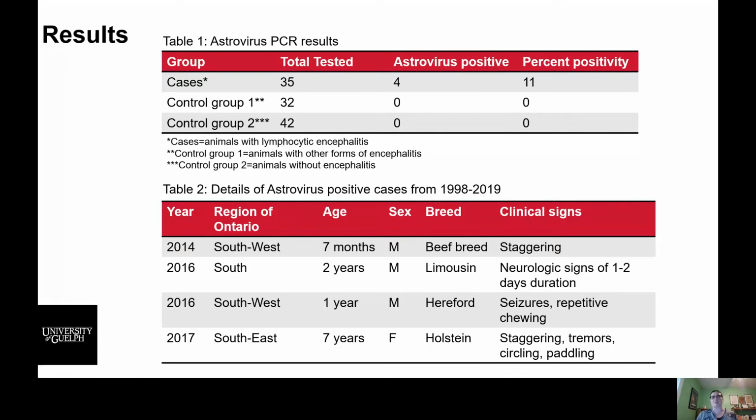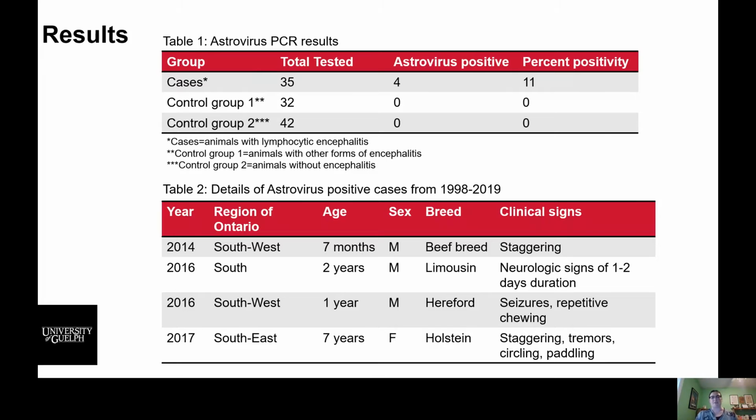Table 1 shows the results of our astrovirus PCR testing, and as you can see, alongside our cases, we also had two control groups. The first control group was composed of animals that had a form of brain inflammation that wasn't viral in origin, and the second control group was composed of animals that didn't have inflammation in the brain at all. Out of our suspect viral cases, 4 of them did test positive for astrovirus, and no animal in either control group tested positive. In Table 2, we just have some details about those 4 positive cases.